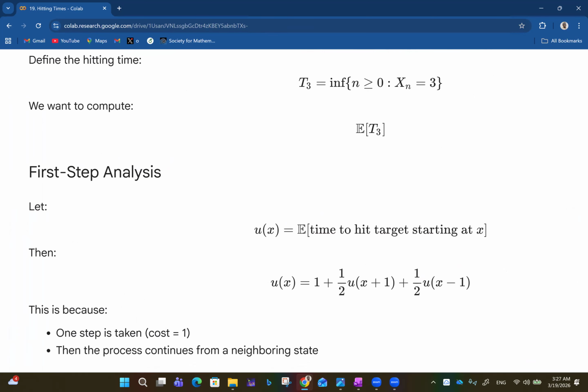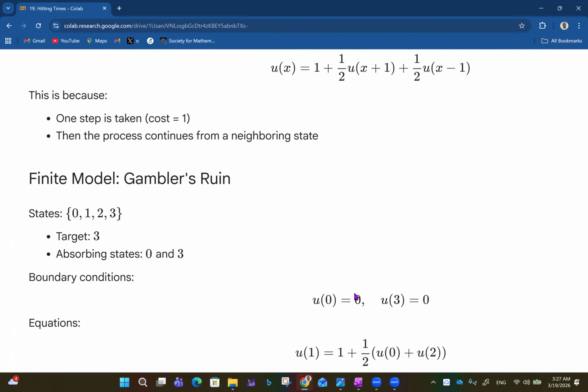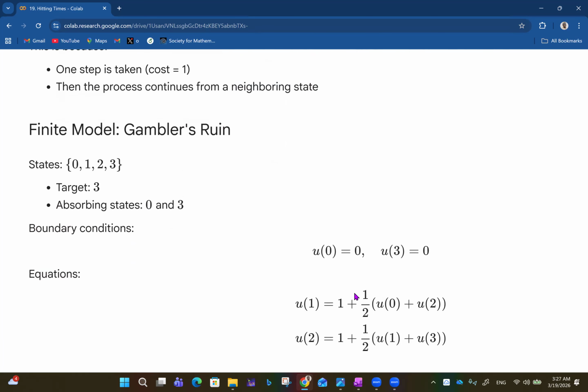In this case, we have the first step analysis. Let u(x) be the expected time to hit the target starting at x. Then u(x) is 1 plus half u(x+1) plus half u(x-1). This is because one step is taken and the cost of that one step is 1, then the process continues from a neighboring state. And then we can have a model to look at that.